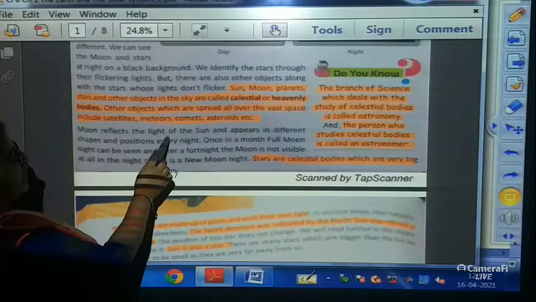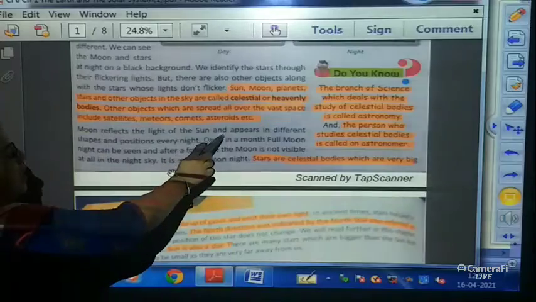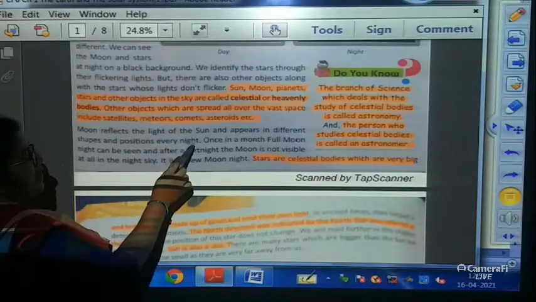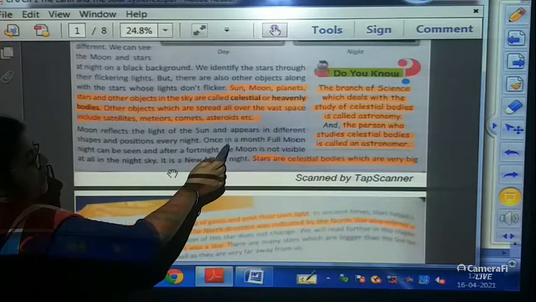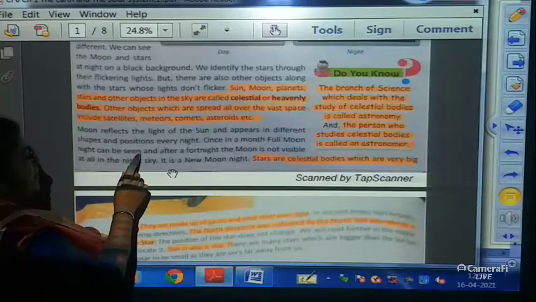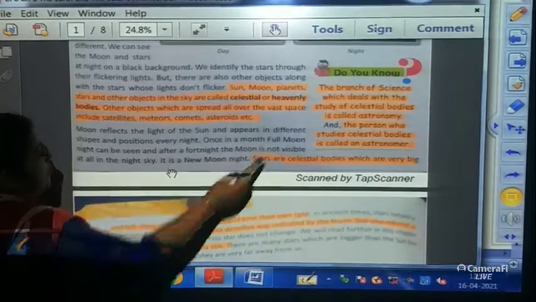The moon reflects the light of the sun and appears in different shapes and positions every night. Once in a month, a full moon night can be seen, and after a fortnight the moon is not visible.